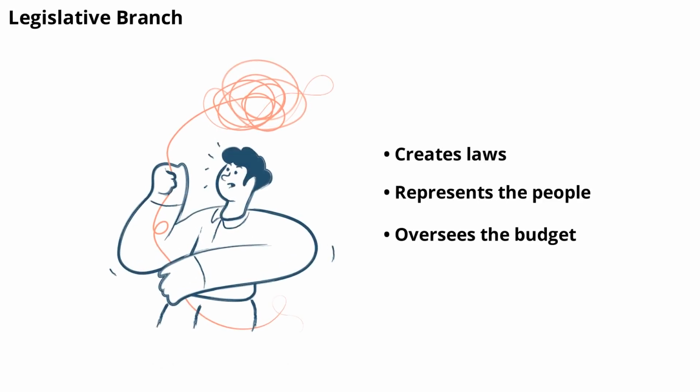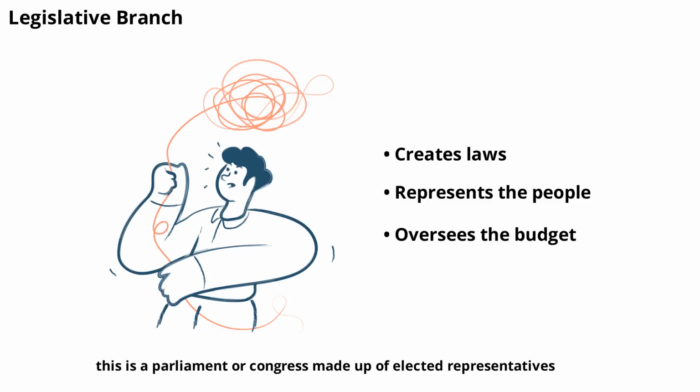The legislative branch is responsible for creating laws. In many countries, this is a parliament or Congress made up of elected representatives. They debate, draft, and pass laws that shape society. The legislative branch also oversees the government's budget and can hold the executive branch accountable through hearings and investigations.